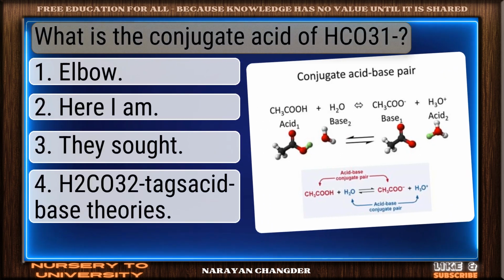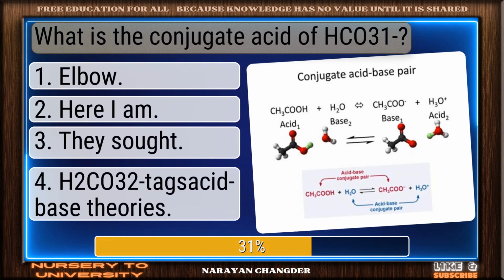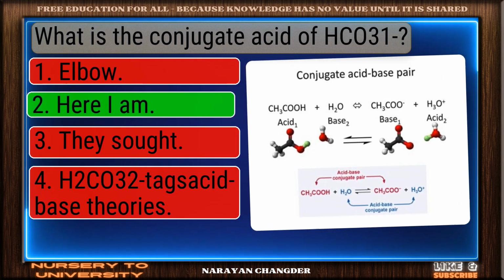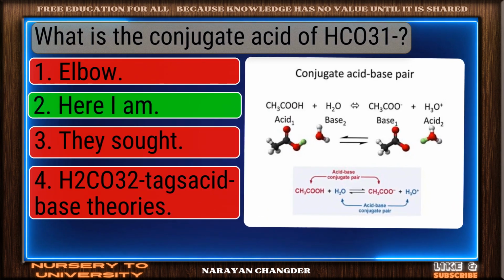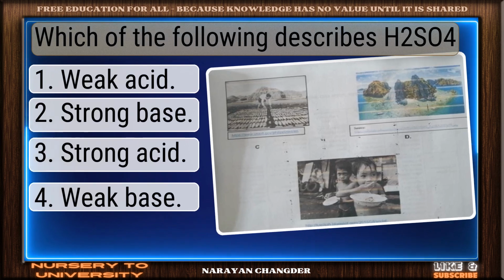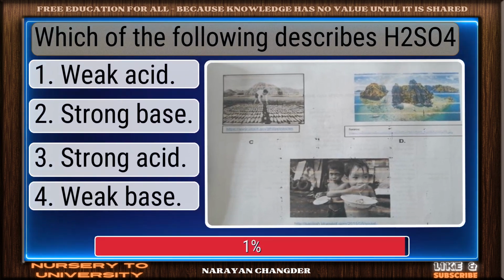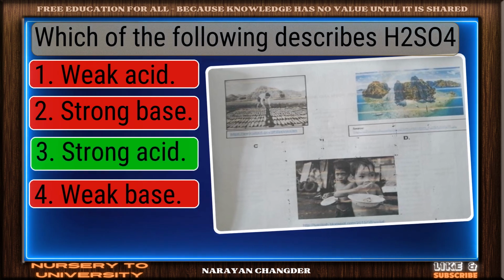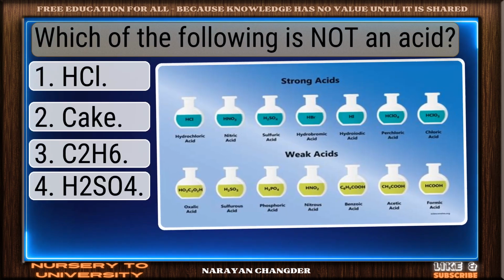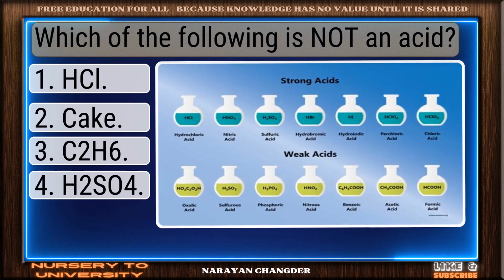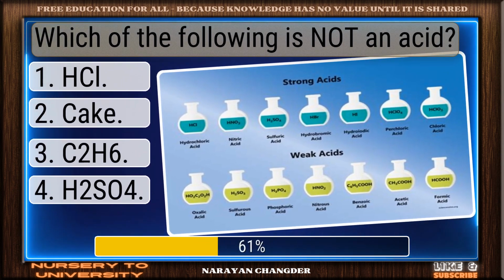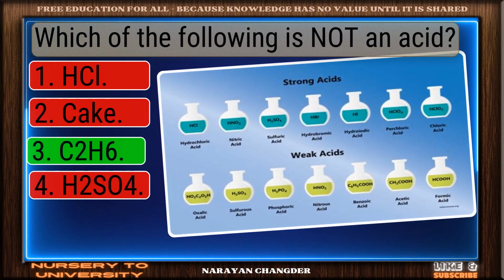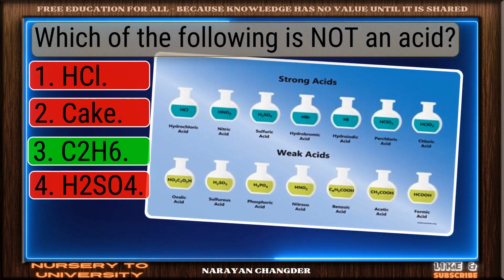What is the conjugate acid of HCO3-? Correct. H2CO3 is the right answer. Which of the following describes H2SO4? Sharp thinking. Strong acid is the right choice. Which of the following is not an acid? Strong choice. C2H6 is the right answer.